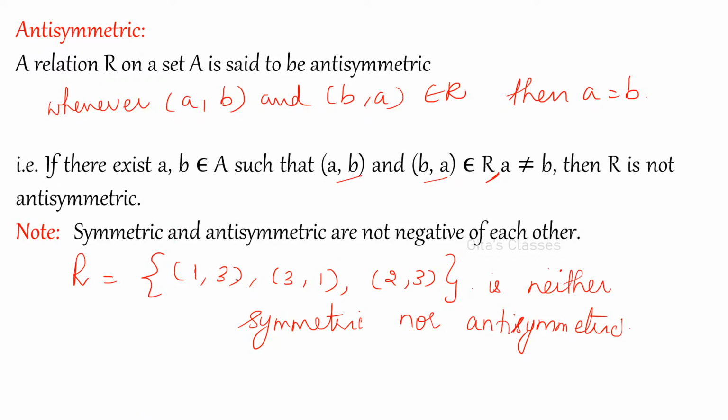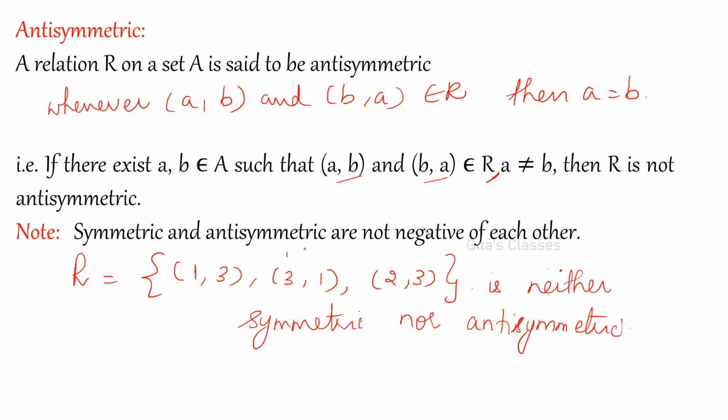Listen. Now 1 comma 3, and for 1 comma 3, 3 comma 1 is there. For 2 comma 3, 3 comma 2 is not there, therefore it is not symmetric. How will you find out whether it is symmetric or not? For every element A comma B, B comma A should be there in the relation. See, 1 comma 3 is there; you have to check whether 3 comma 1 is there or not.